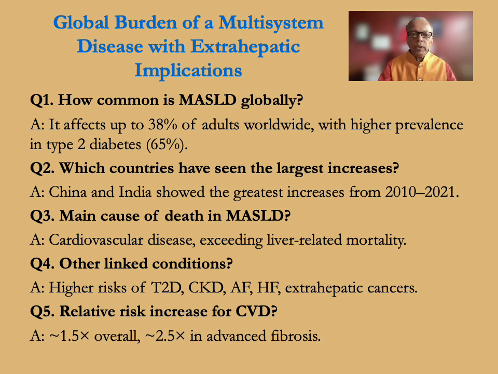What's the main cause of mortality in MASLD? Cardiovascular disease, exceeding liver-related mortality. Other linked conditions: higher risk of type 2 diabetes, CKD, AFib, heart failure, and extrahepatic cancers. Relative risk increase for cardiovascular disease: 1.5 times overall and 2.5 times in those with advanced fibrosis.